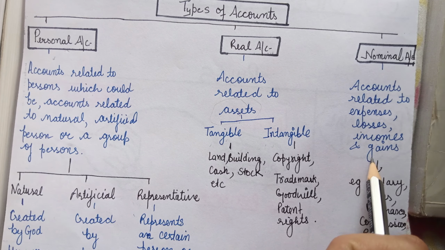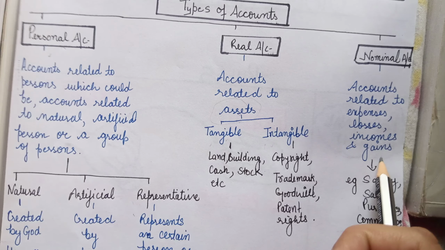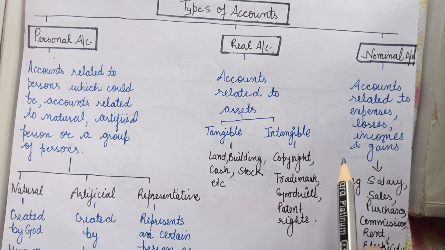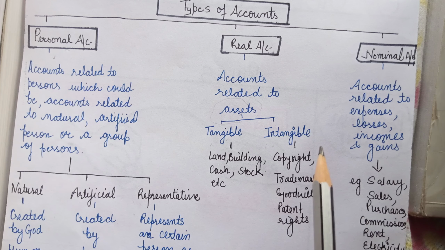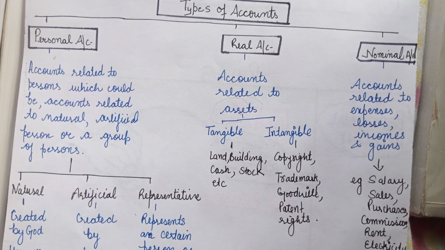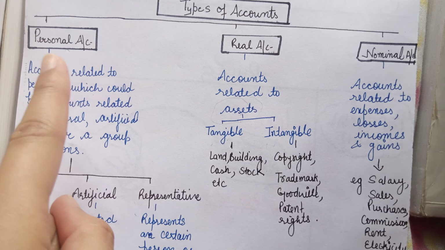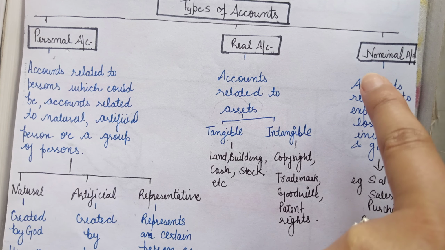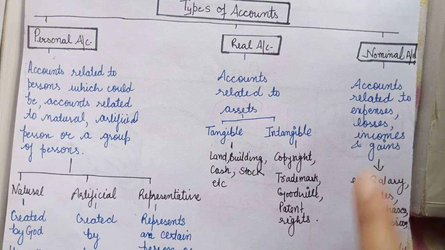But if you sell the computer which has been there in order to make the entries, the extra amount you earn from this thing, you are going to call it gain. Okay, so I just told you the difference between gain and profit. So now personal account is the account related with the person, real account is related with assets, and nominal account is related with income, expenses, profits, losses and gains.